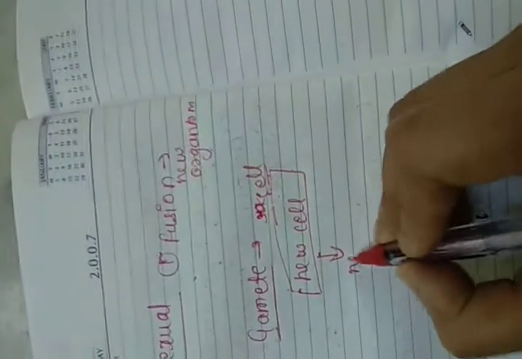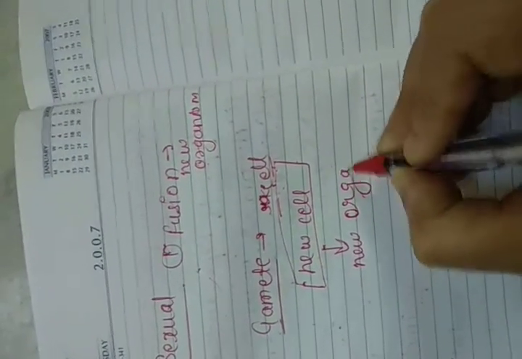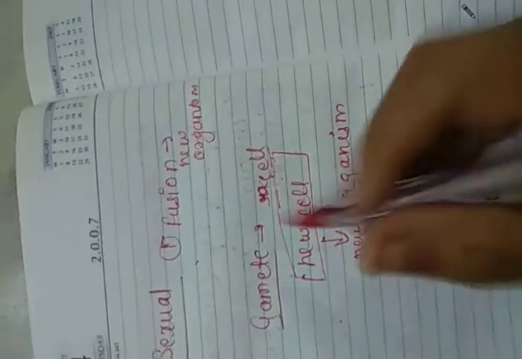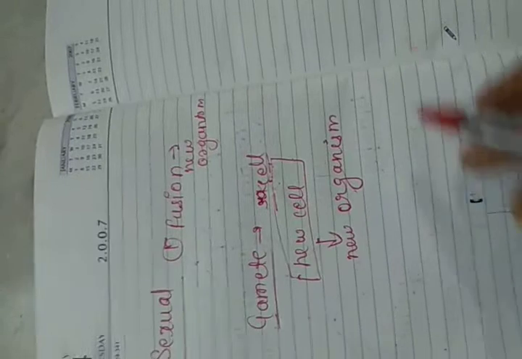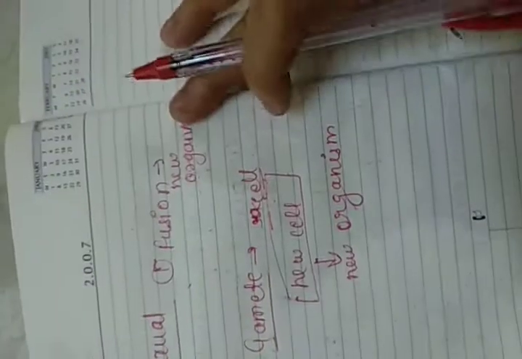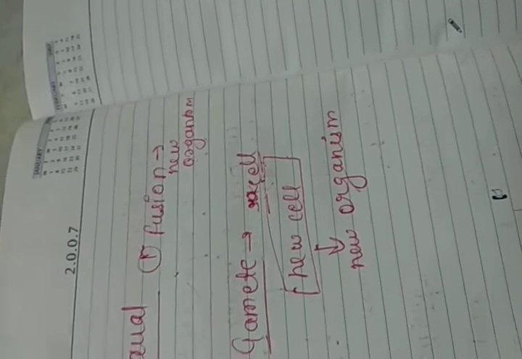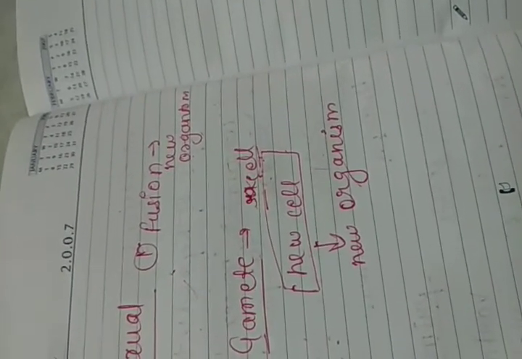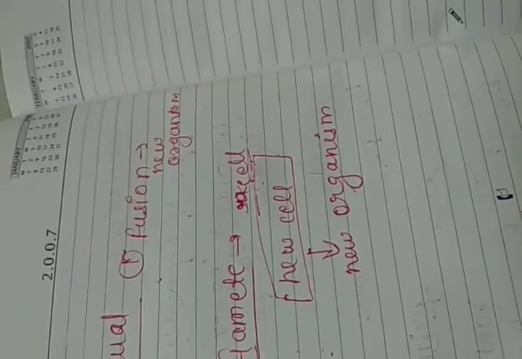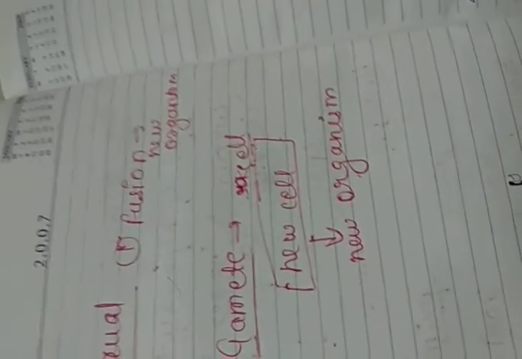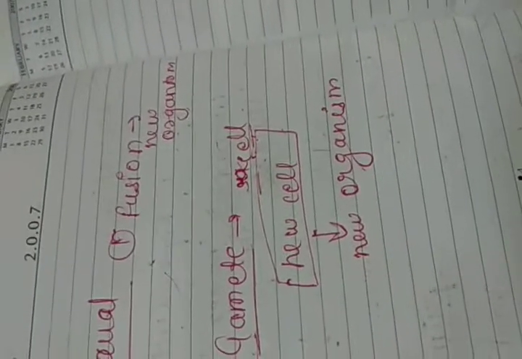It forms a multicellular structure, and in time it becomes a full body structure, a human being.